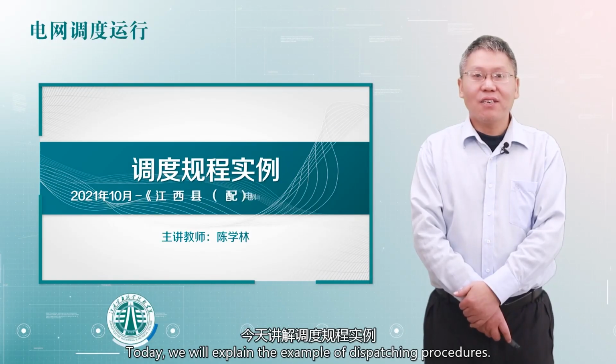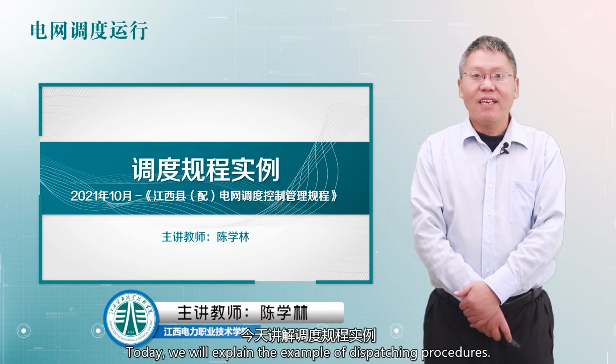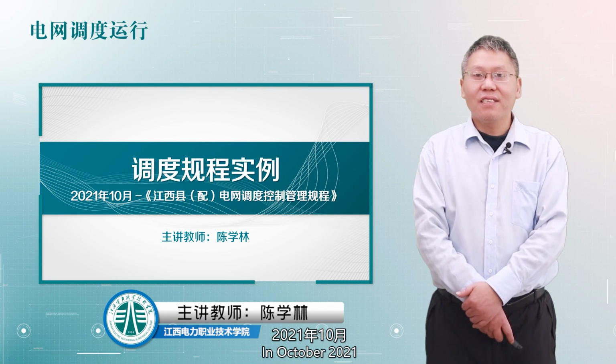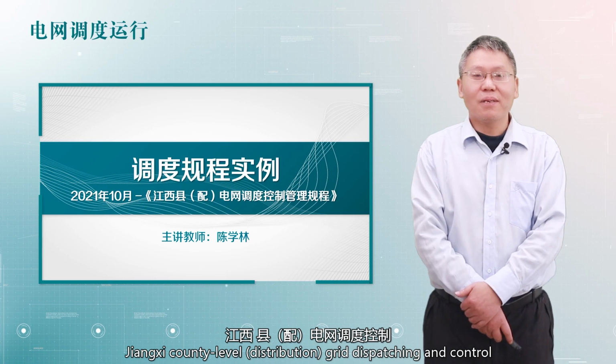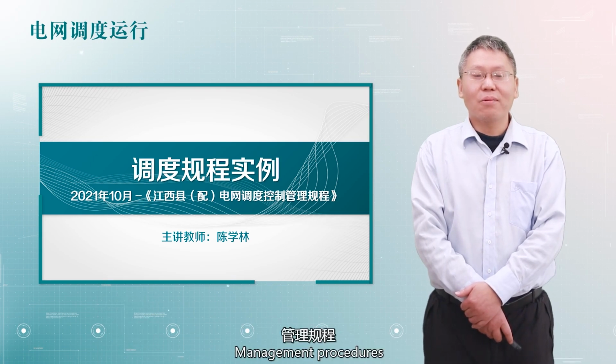Today, we will explain the example of dispatching procedures. In October 2021, Jiangxi County-level distribution grid dispatching and control management procedures.